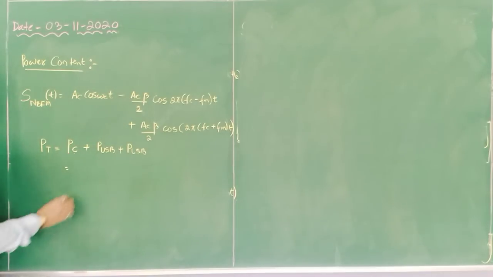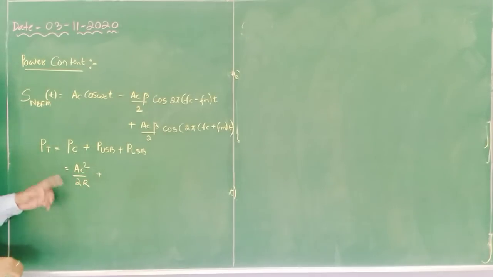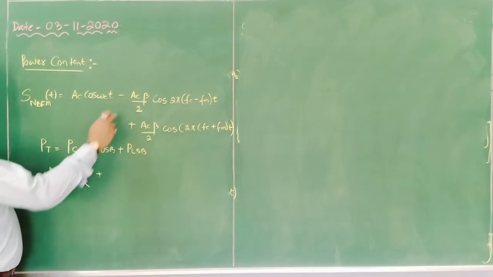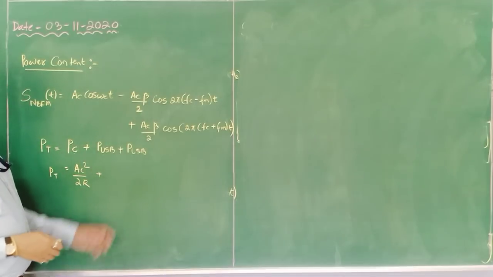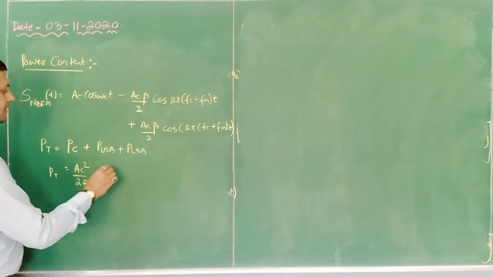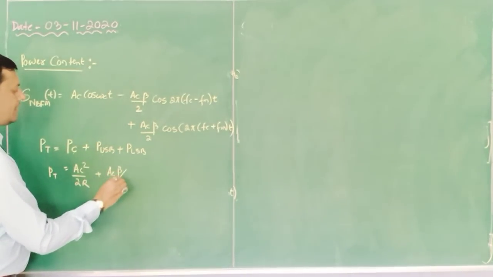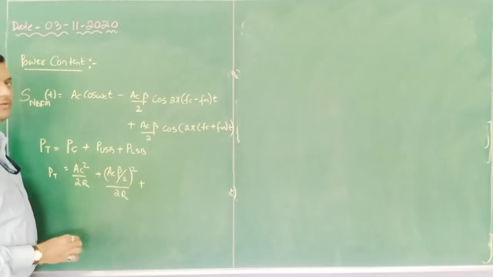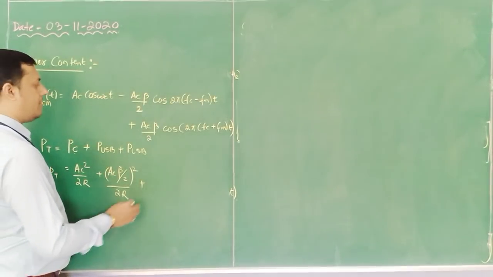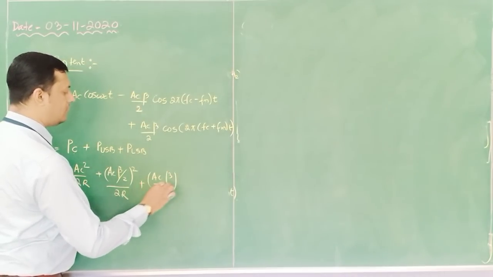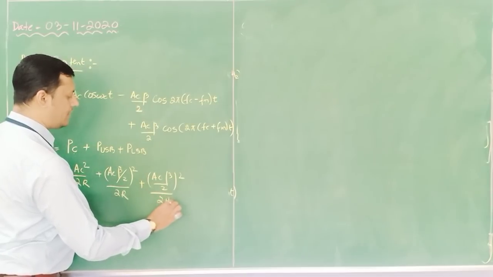First the carrier power, that is Ac square divided by 2R. This is the general equation. Next, upper sideband amplitude is minus Ac beta by 2. If I take the square, the minus becomes a plus. So (Ac beta by 2) whole square divided by 2R. Next, for the lower sideband, (Ac beta by 2) whole square divided by 2R.